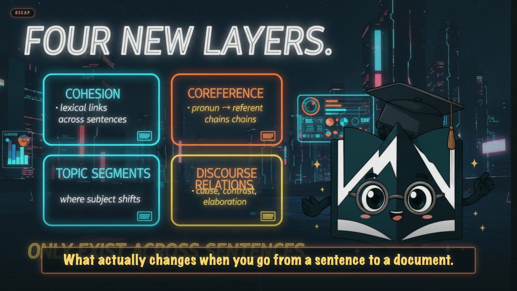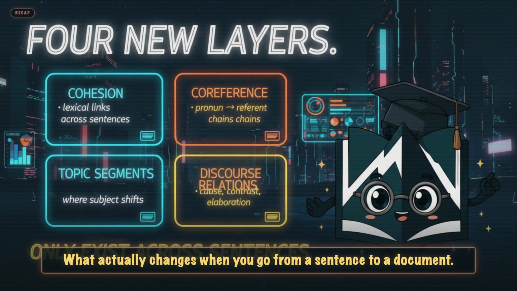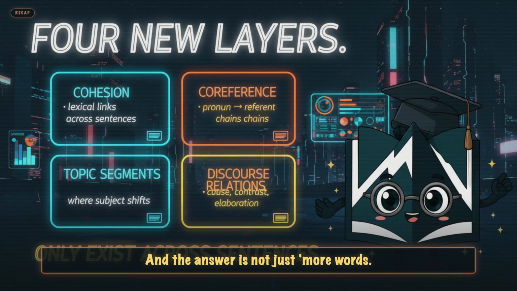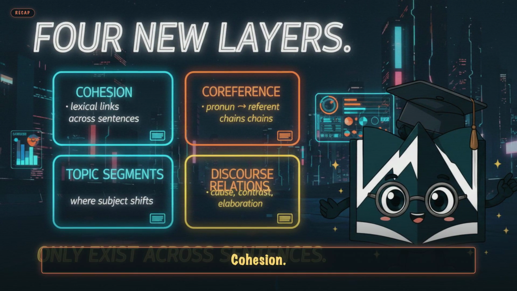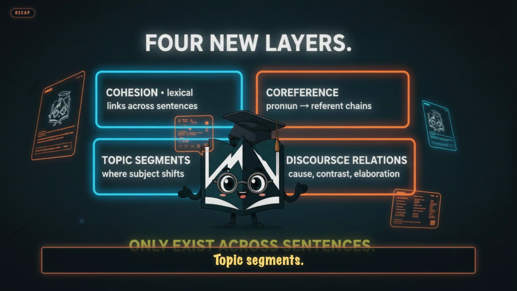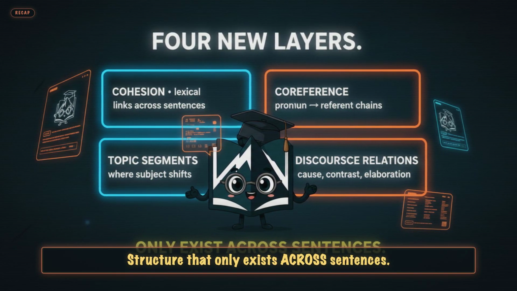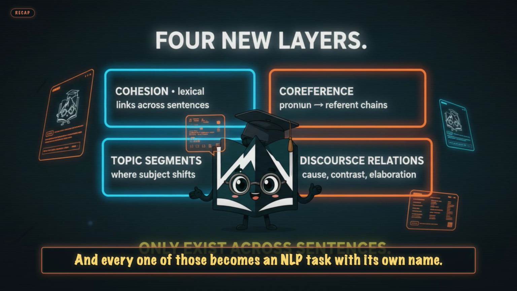Today's puzzle. What actually changes when you go from a sentence to a document? And the answer is not just more words. The answer is new kinds of structure: cohesion, coreference, topic segments, discourse relations, time. Structure that only exists across sentences. And every one of those becomes an NLP task with its own name.